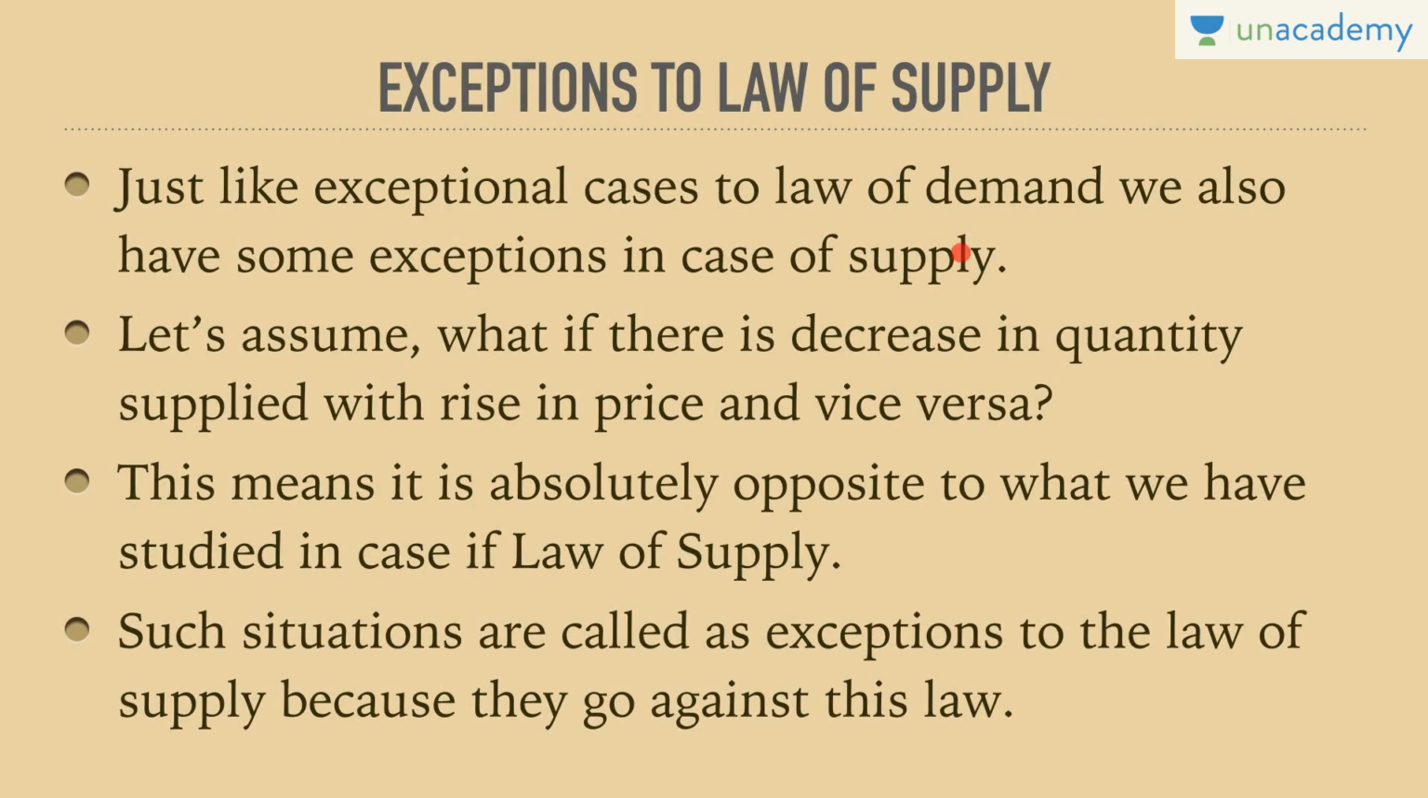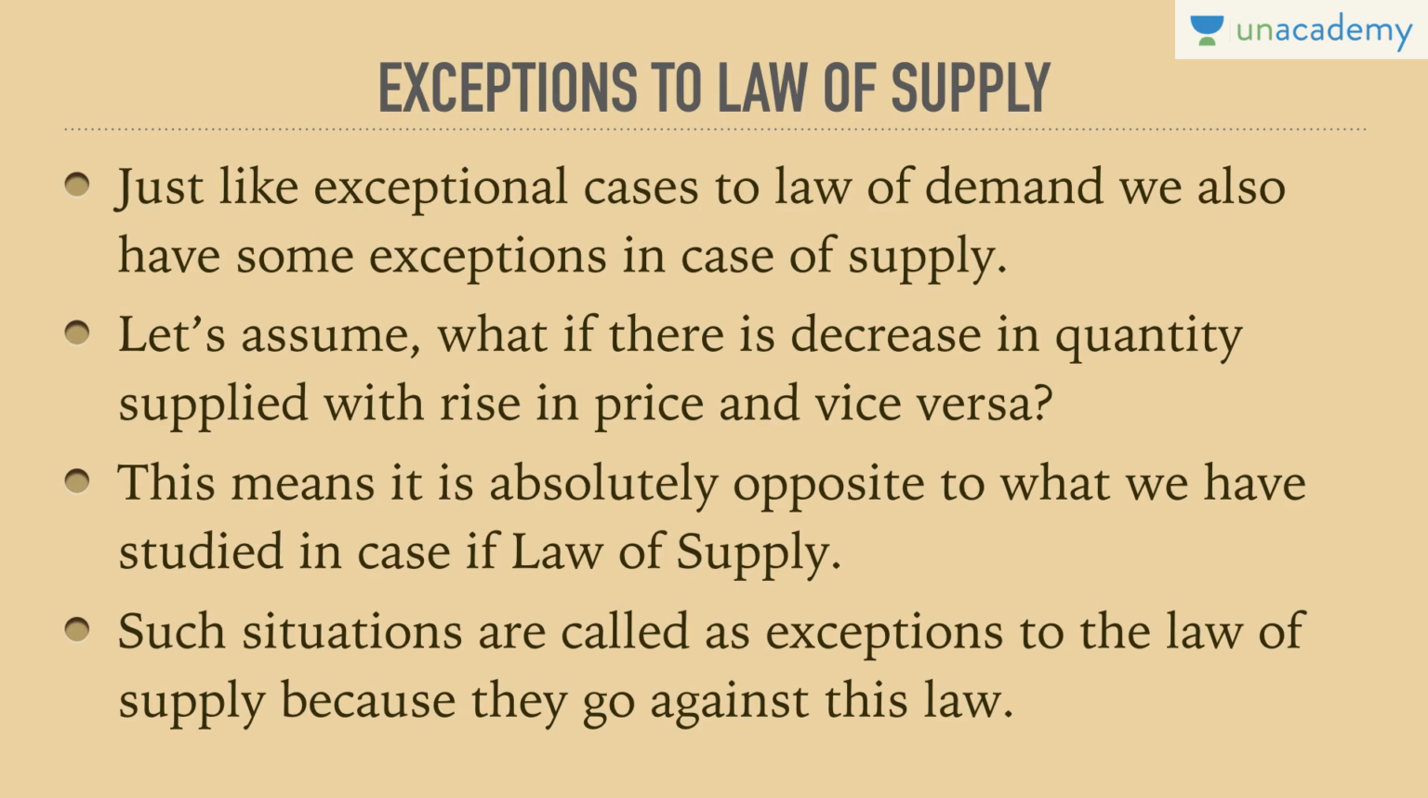Just like exceptional cases to the law of demand, we also have some exceptions in the case of supply, as we have understood in the demand case. Now we would understand the supply case. Let's assume, what if there is a decrease in quantity supplied with a rise in price and vice versa? This is an inverse relationship, which is not possible in the case of the law of supply, because the law of supply says that an increase in price would lead to an increase in quantity supplied. But here we are saying that there is a decrease in quantity supplied with a rise in price and vice versa. This means it is absolutely opposite to what we have studied in the law of supply. Such situations are called exceptions to the law of supply because they go against this law.